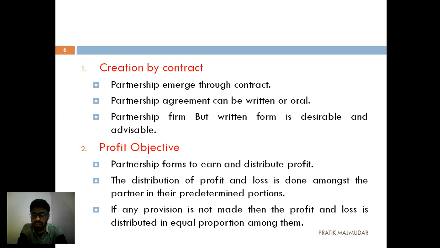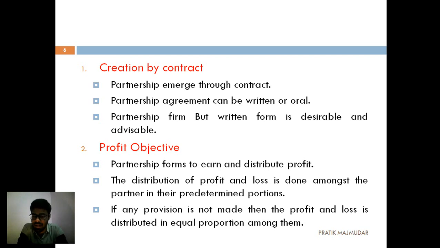For example, the names of the partners are Pratik and Viral. The two partners are working together. Now the profit at the end of the year was 5 lakh rupees. So if the proportion is made that Viral is going to take 60 percent and Pratik is going to get 40 percent, then the 60-40 ratio, that means 3:2 ratio, is going to be distributed among the two of us.